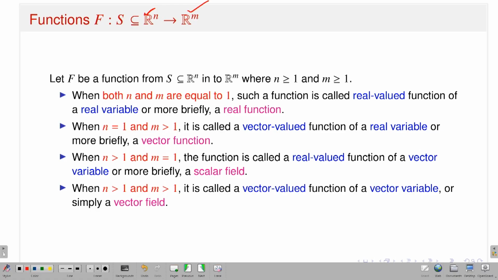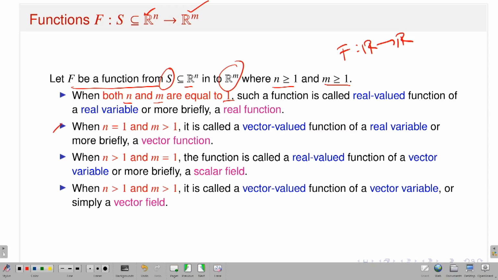Okay, so let's start with the definition of functions from n-dimensional Euclidean space to m-dimensional Euclidean space. So let capital F be a function from the set S, which is a subset of n-dimensional Euclidean space, to m-dimensional Euclidean space, where n is greater or equal to 1 and m is greater or equal to 1. Now if both n and m are equal to 1, that means I have a function f from R to R. So that means I have a real valued function of a real variable.